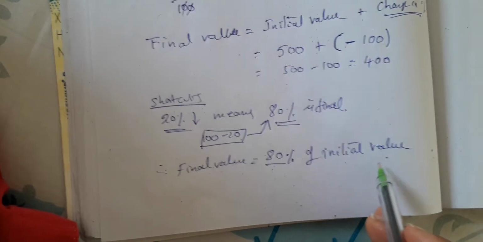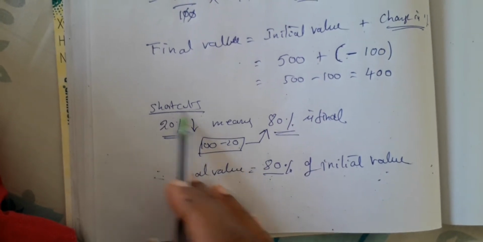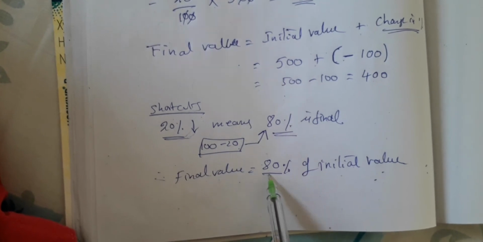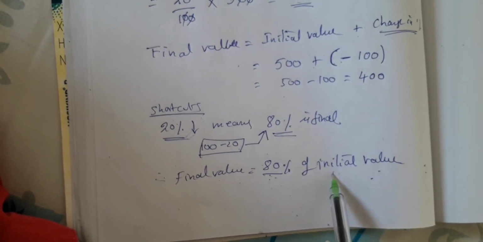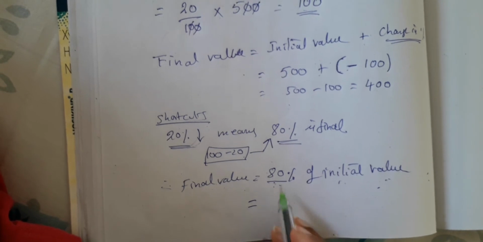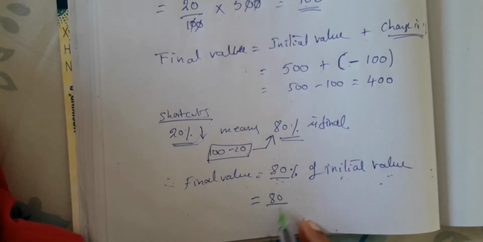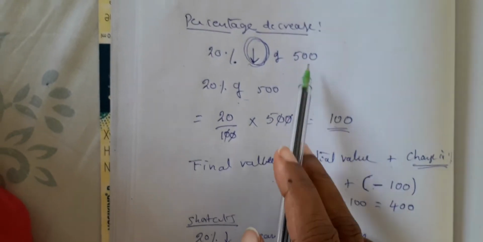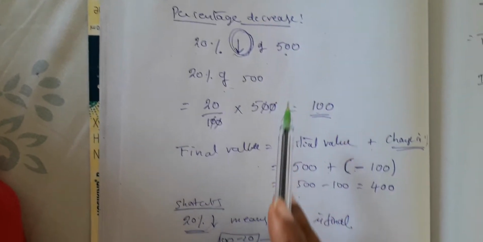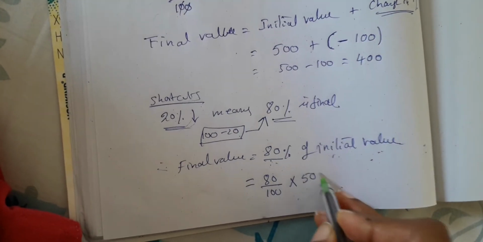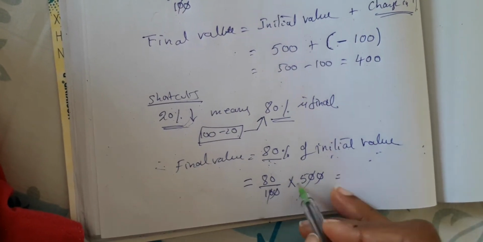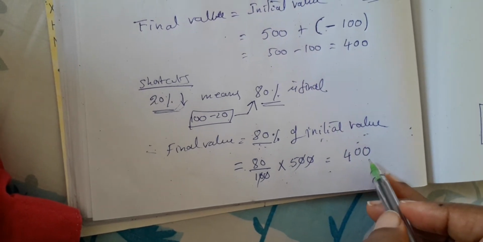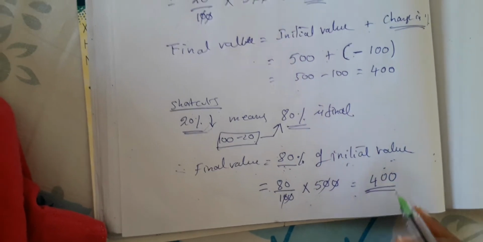Why are we taking 80% of the initial value? Because 20% is gone as a loss or as a decrease. So we are left with only 80%. Hence 80% of the initial value. Now write down: 80% means 80 by 100, of means into the initial value. What is the initial value we have taken? 500 is the initial value. So into 500, cancel the zeros. 5 into 8, 40. 5 into 80 is 400. So we got the final answer directly.